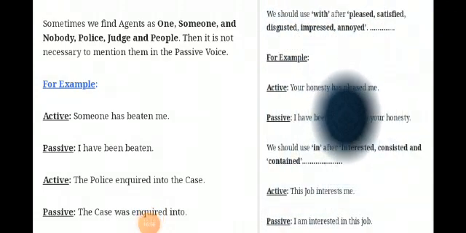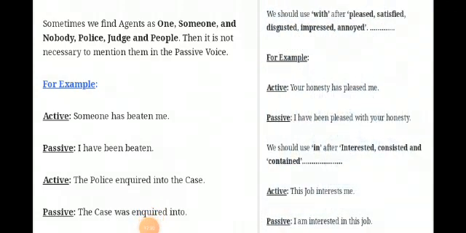Now we should use with after pleased, satisfied, disgusted, impressed, annoyed. Now see the example. Your honesty has pleased me. I have been pleased with your honesty. So as I told you that we should use with after pleased, satisfied, disgusted, impressed and annoyed. So your honesty has pleased me.